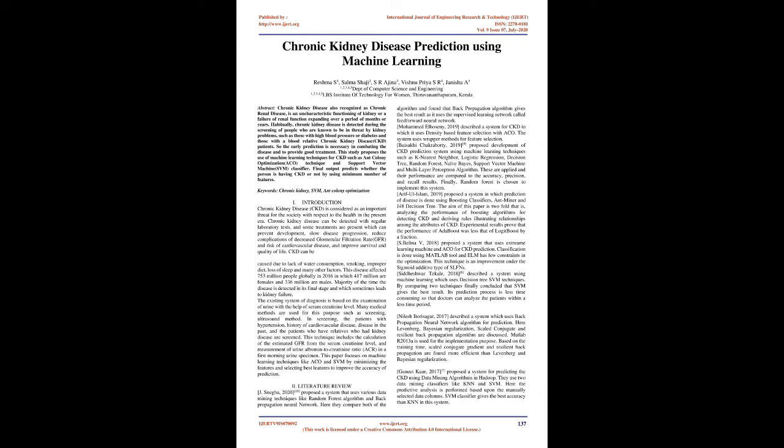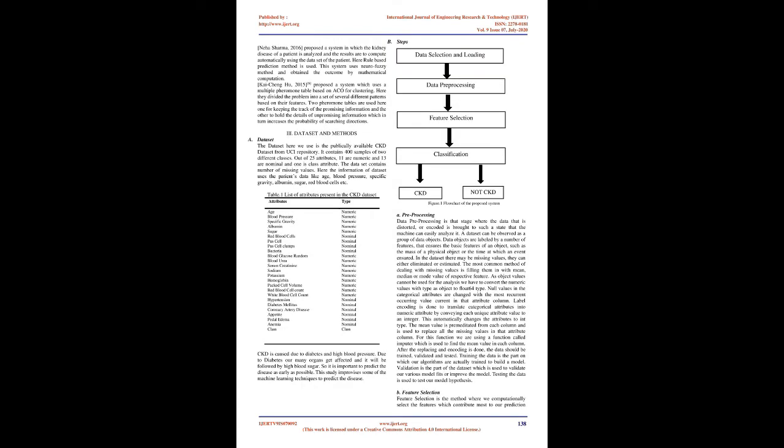Arif al-Islam, 2019, proposed a system in which prediction of disease is done using boosting classifiers, Ant-Miner, and the J48 decision tree. The aim of this paper is twofold, that is, analyzing the performance of boosting algorithms for detecting CKD and deriving rules illustrating relationships among the attributes of CKD. Experimental results prove that the performance of AdaBoost was less than that of LogitBoost by a fraction.